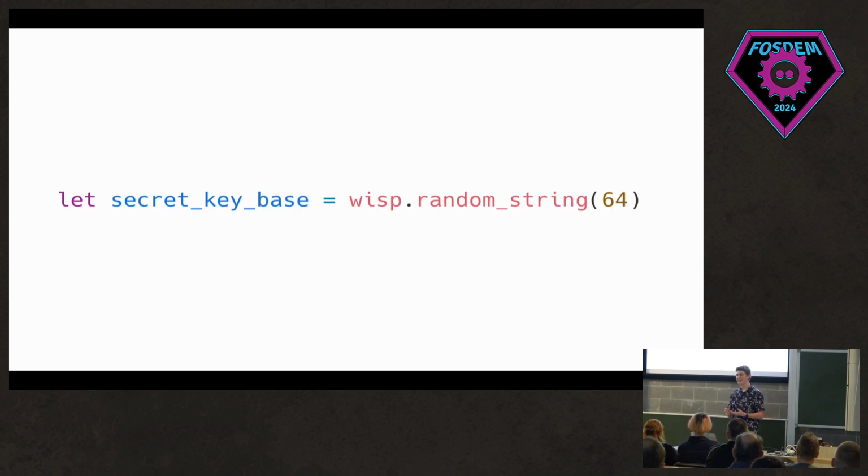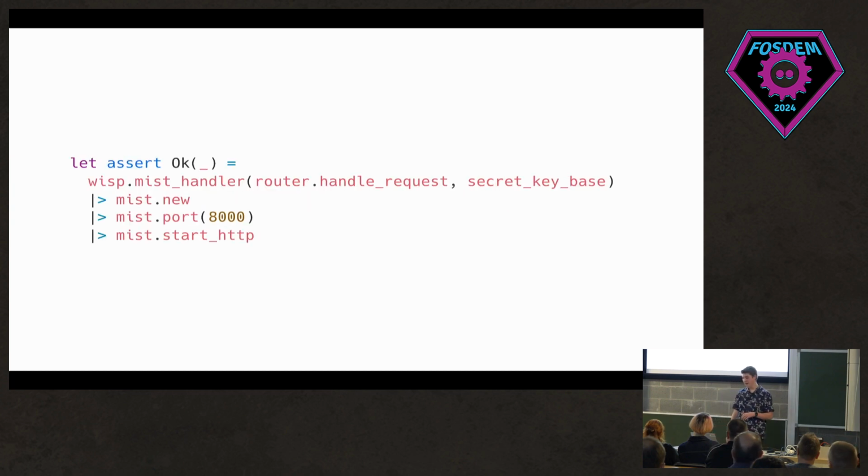This isn't great. I guess you will have heard about it with Phoenix, Ruby on Rails, Laravel, any of the other frameworks. You need to actually set a secret in real life, but for now we'll just ignore this as it's not particularly important. And then finally, we set up our handler, which is going to use this handle request function, which we'll get onto in a minute, as well as the secret, and then saying it's going to run on port 8000.